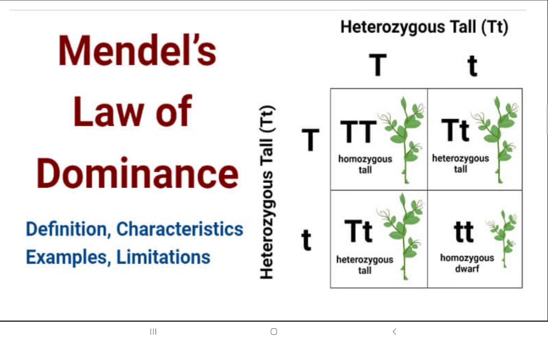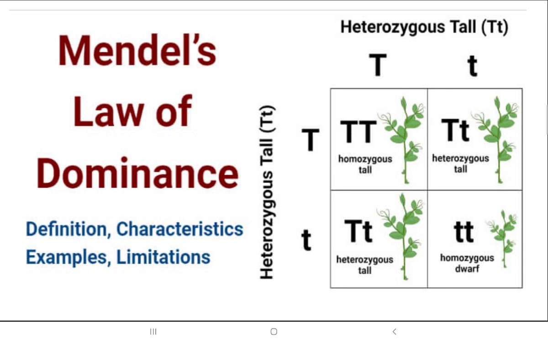That means there is one possibility that the child will be absolutely tall, because both are capital T. In the second case, it will also be tall, because the first one is dominant, that is capital T. The third scenario is also tall, because the dominant one is capital T, that is tall. But in the fourth one, the allele is small t, that is short.